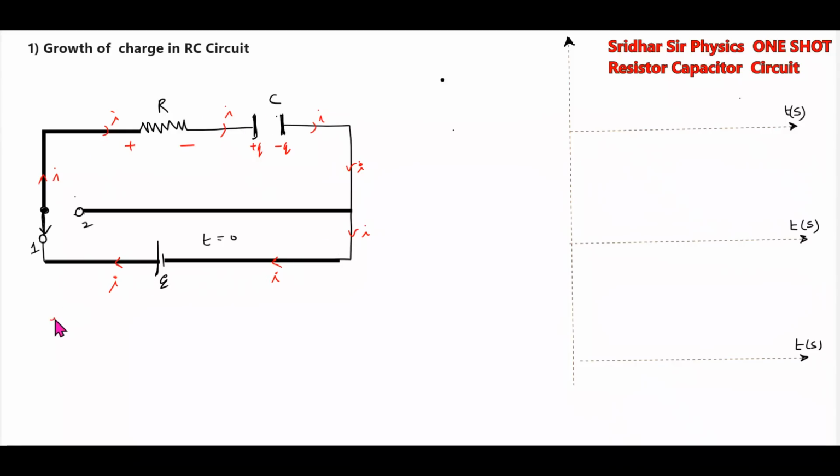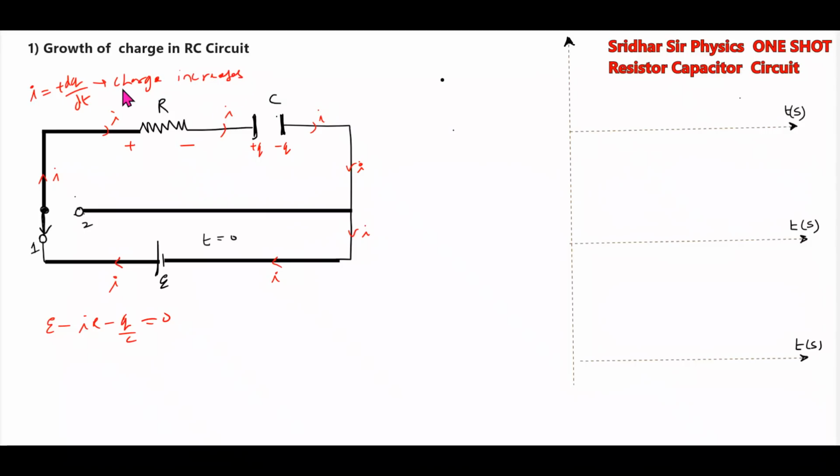We'll apply KVL: E minus IR minus Q by C equals 0. If the charge across the capacitor increases, then the convention is I equals dQ by dt. If the charge across the capacitor decreases, then I equals minus dQ by dt. When do we use it? When charge increases.